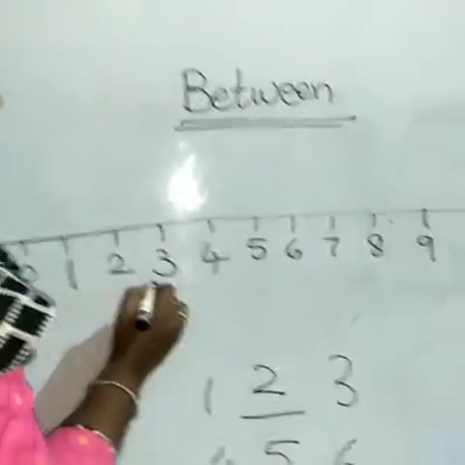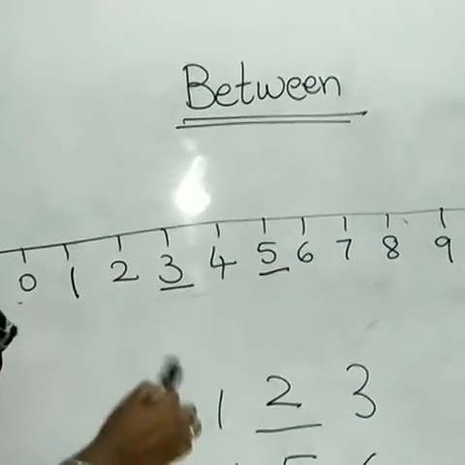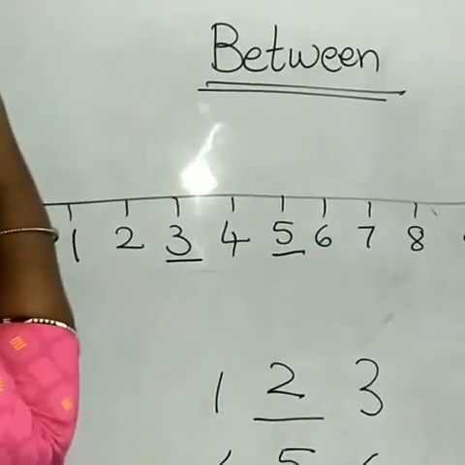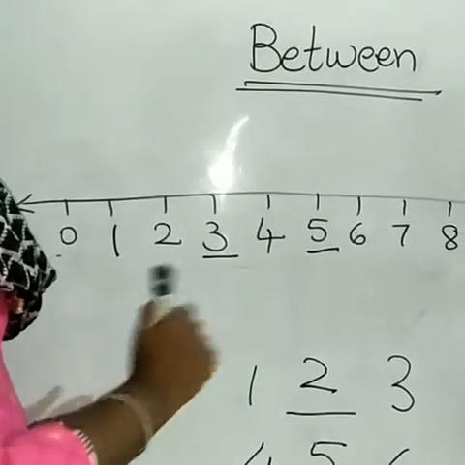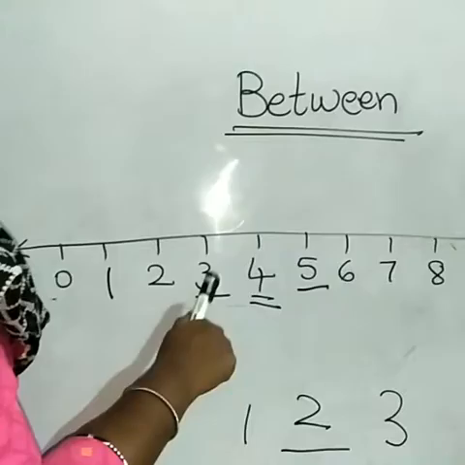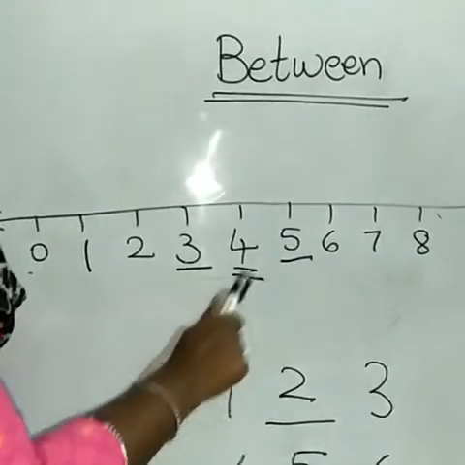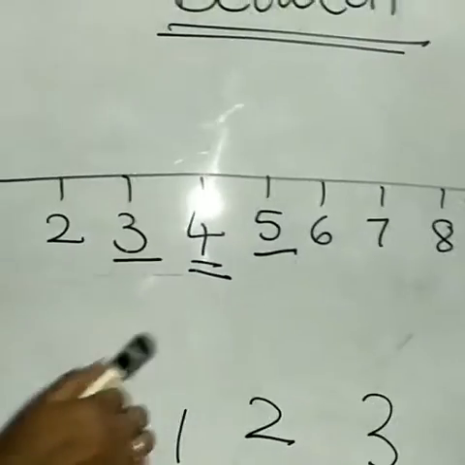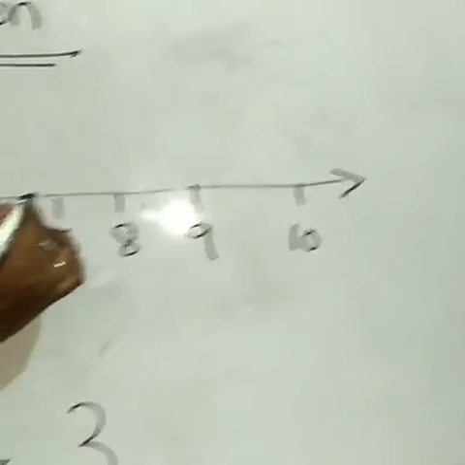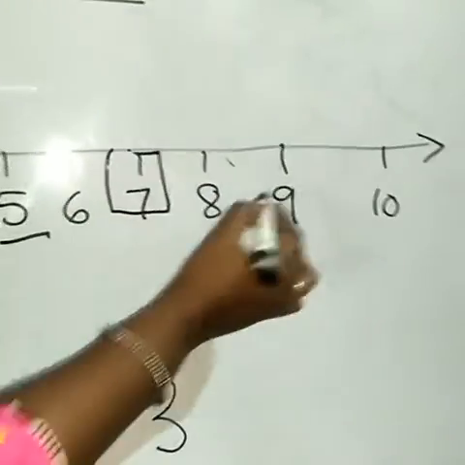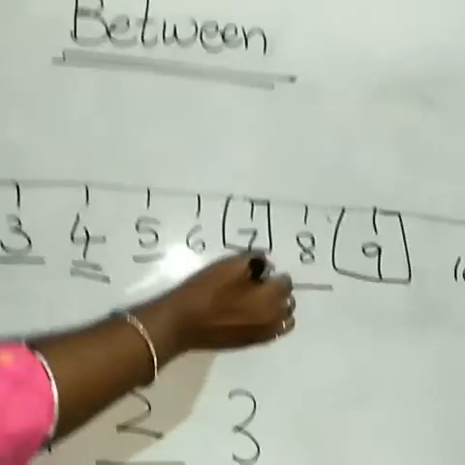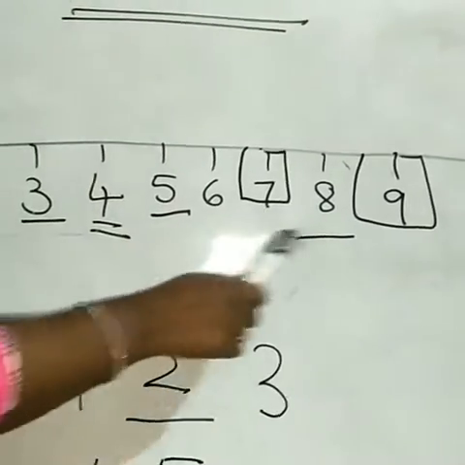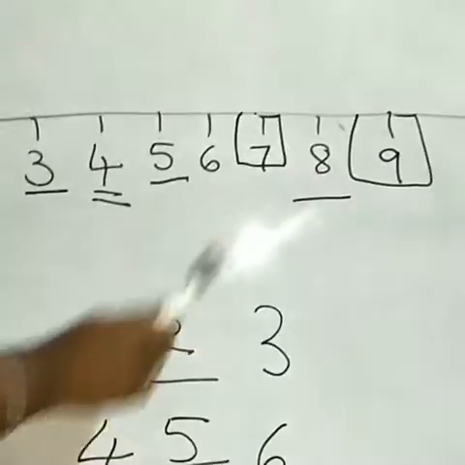Okay, next example. 3 and 5. Which number will come between 3 and 5? 4 will come between 3 and 5. Same way, now 7 and 9. What number will come? The between number of 7 and 9 is 8.